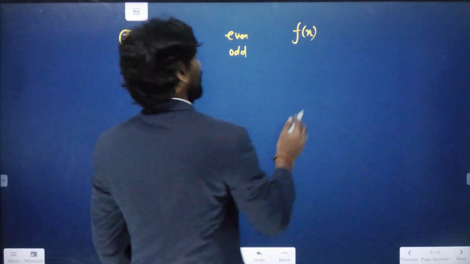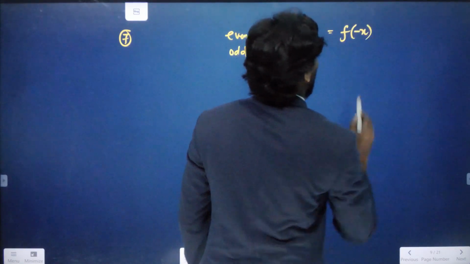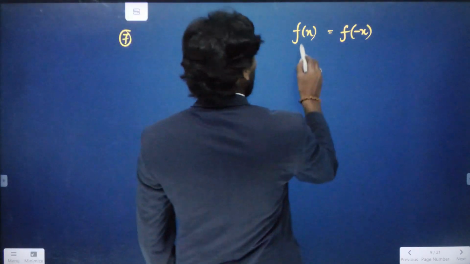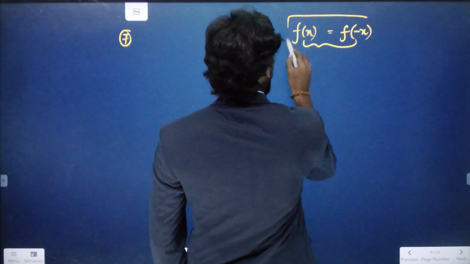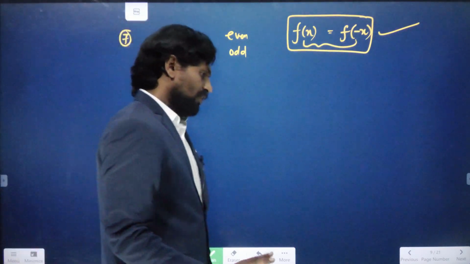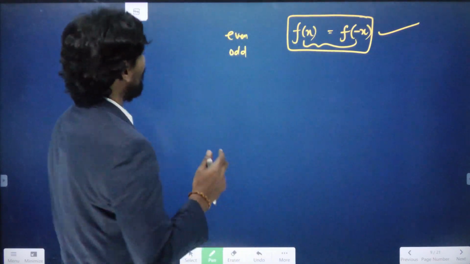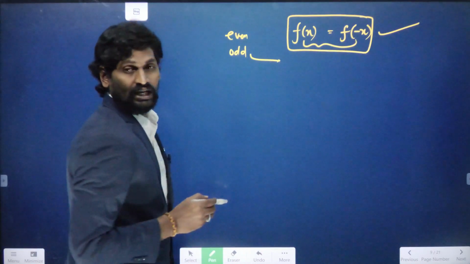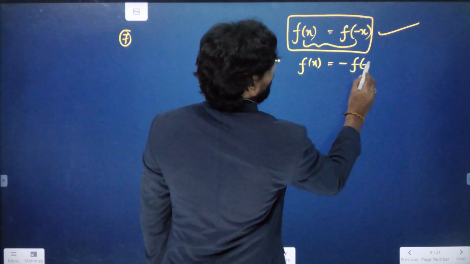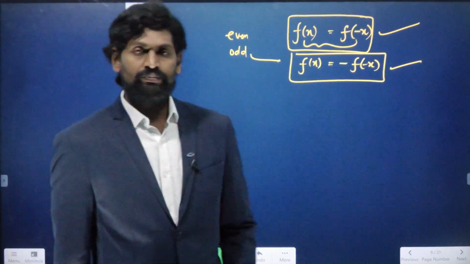If you write minus x in the place of x, and f of minus x value and f of x value are both the same, that means f of x equals f of minus x, that is called an even function. But coming to the odd function, f of x equals minus of f of minus x. That is the statement of an odd function.